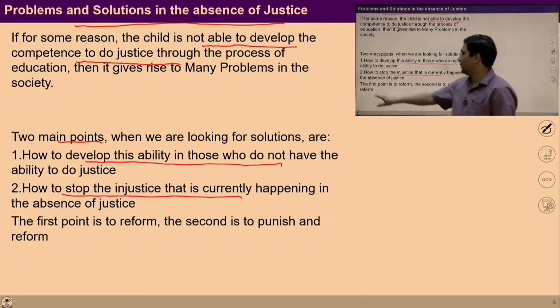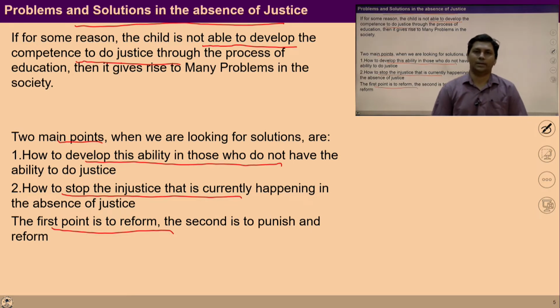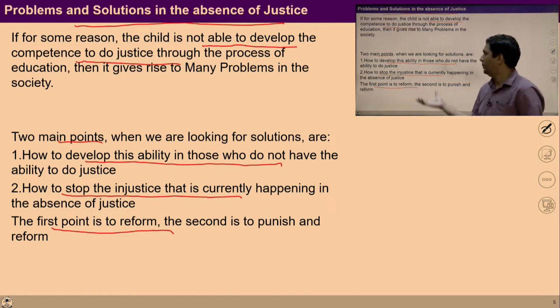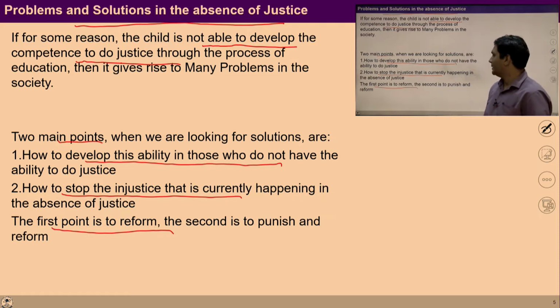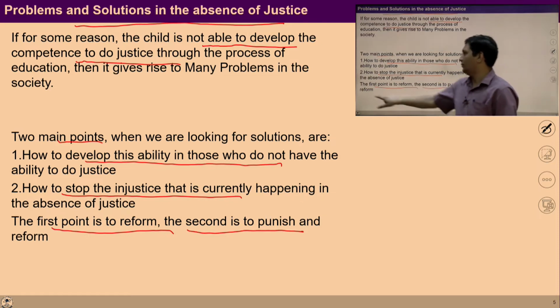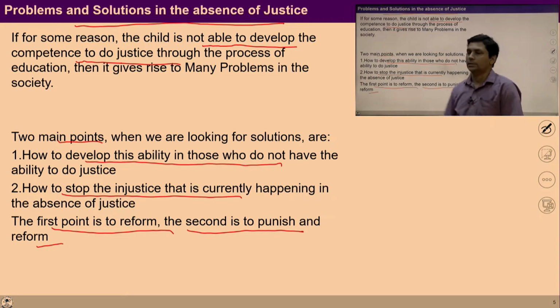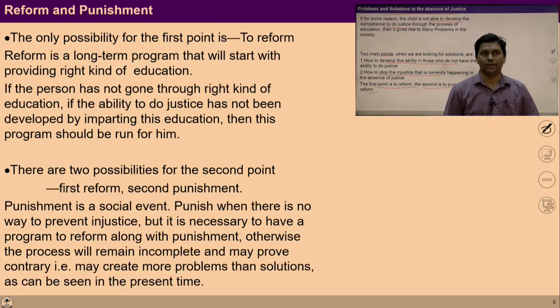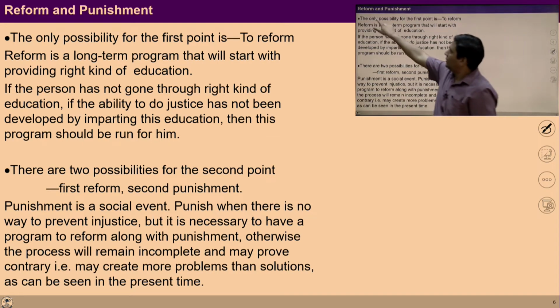So the first point is to reform. A reform is required so that those who are somehow not able to ensure justice may understand this justice and live accordingly. Second is to punish and reform. So we are going to discuss both of these points. So let's start with reform and punishment.